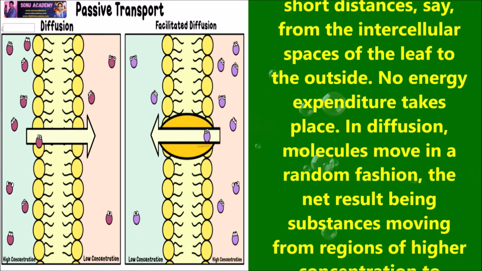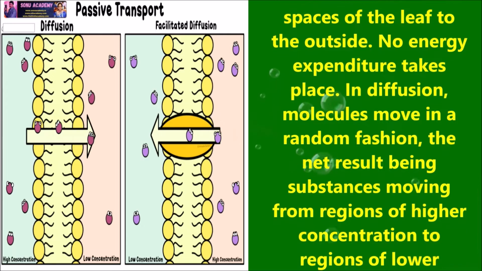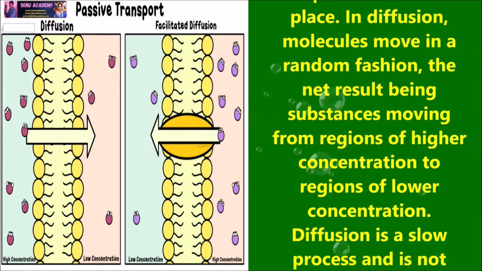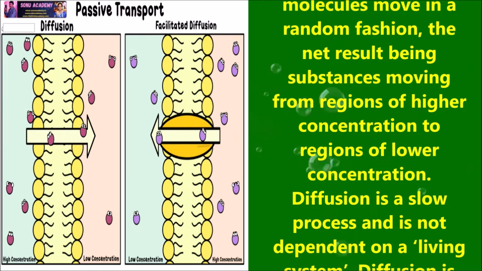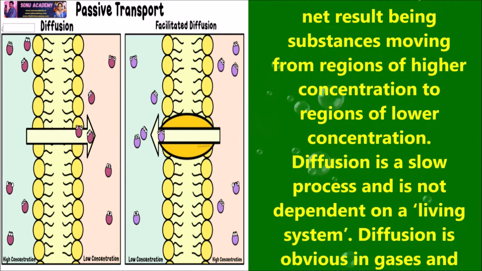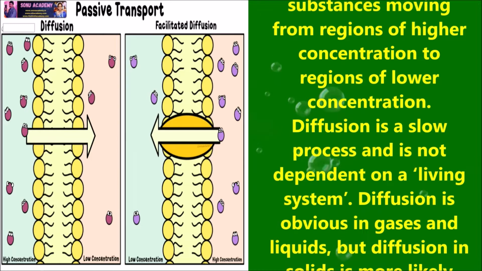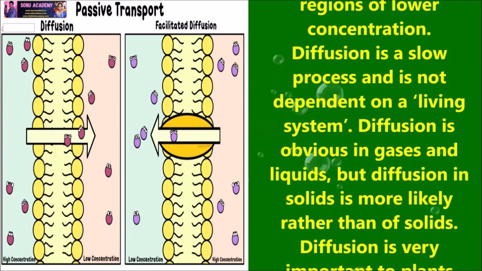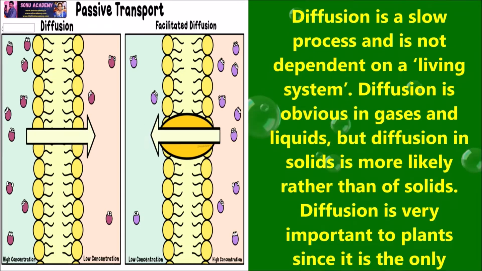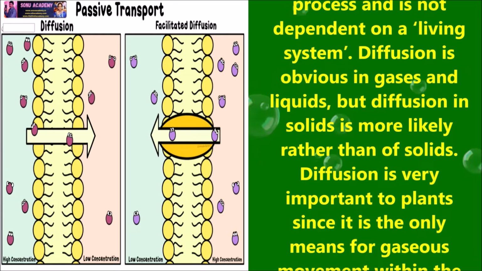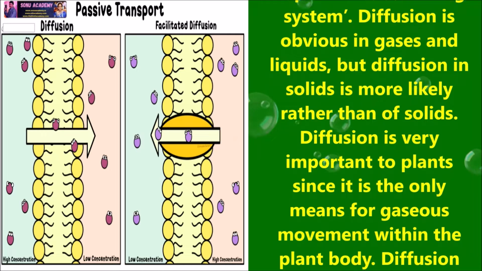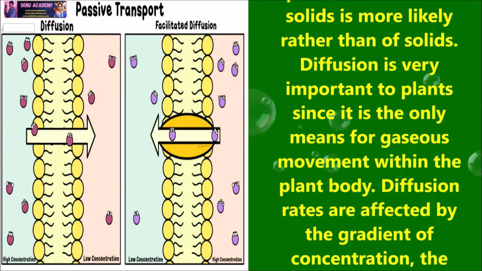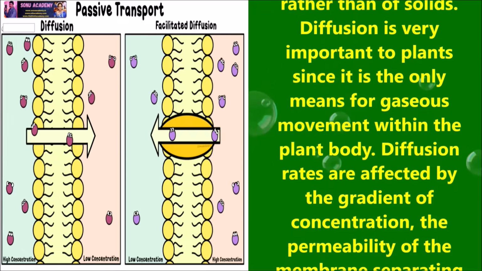In diffusion, molecules move in a random fashion. The net result is substance moving from regions of higher concentration to the region of lower concentration. Diffusion is a slow process and it is not dependent on a living system. Diffusion is obviously found in gases and liquids, but diffusion in solids is more likely than diffusion of solids. Diffusion is very important to plants since it is the only means of gaseous movement within the plant body.